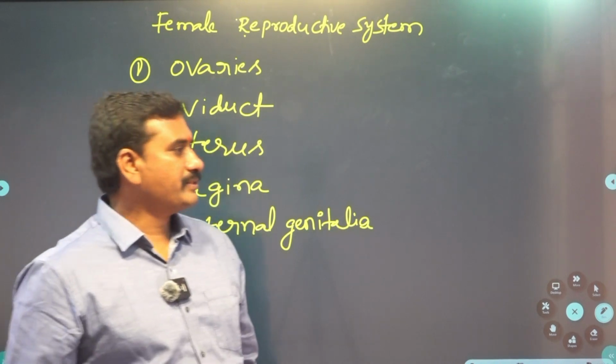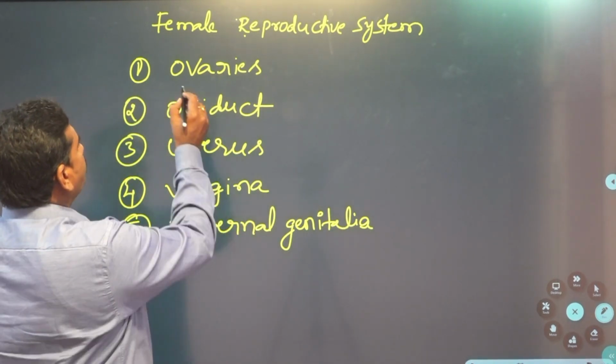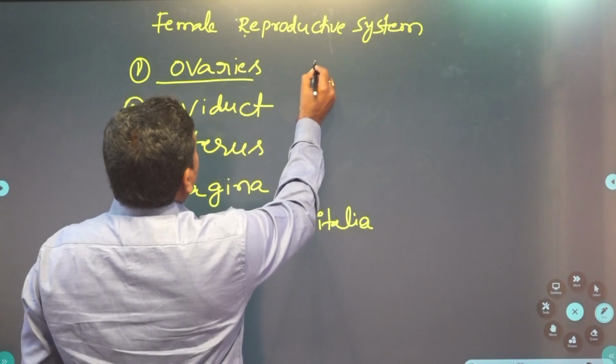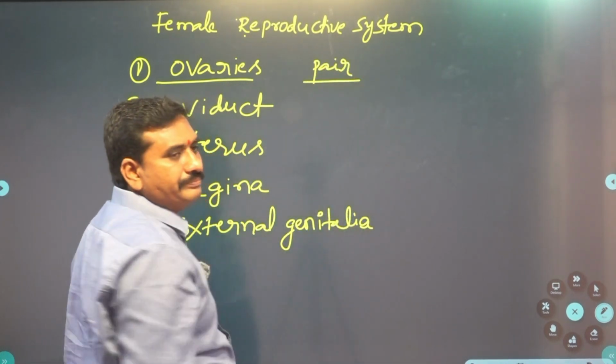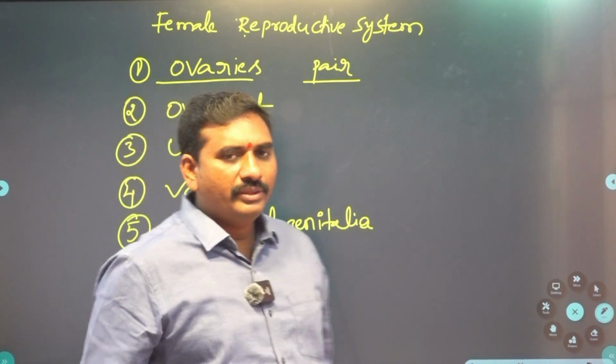In the female human beings, one pair of ovaries are present in the